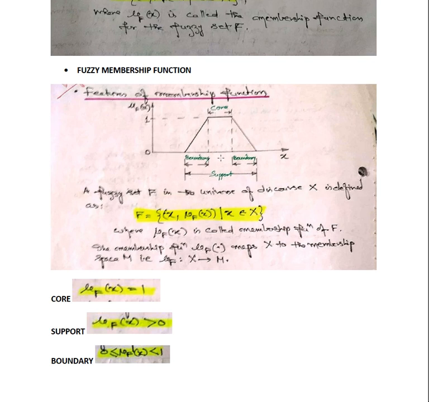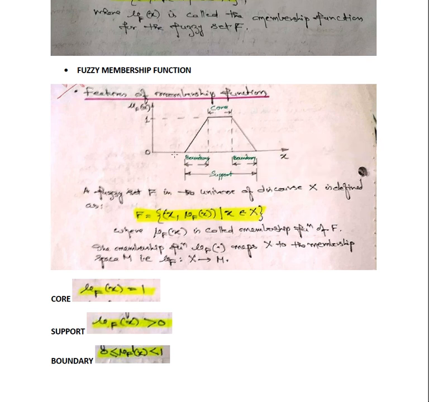Third, we see the boundary. The boundary of a membership function for a given fuzzy set is defined as the region of the universe that has membership which is not 0 but greater than 0, and also less than 1. So anything ranging between 0 and 1 is termed a boundary.